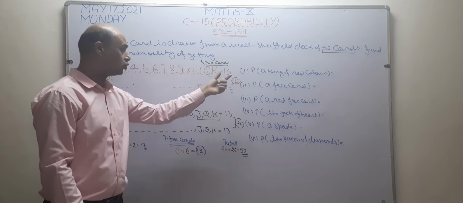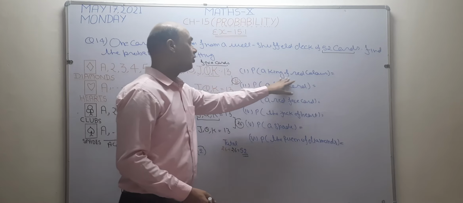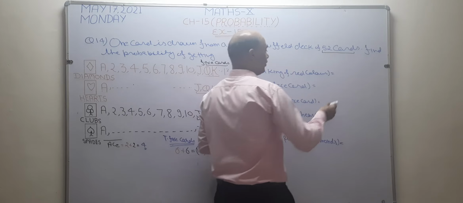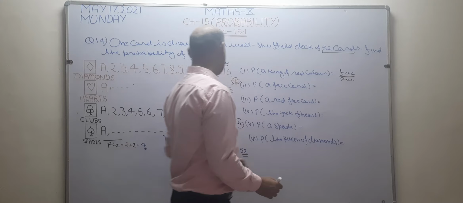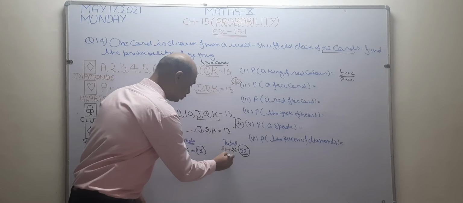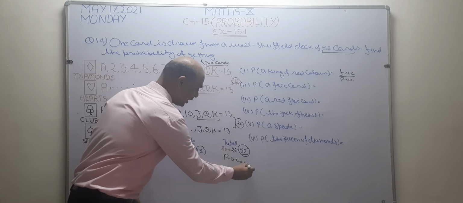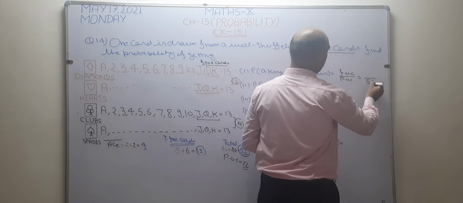Okay. Now I want to solve this question. See, what is given in this question? A king of red color. First, I want to write the formula: number of favorable outcomes upon number of possible outcomes. Now, in this question, how many possible outcomes are there? Total possible outcomes is 52, the total number of cards. So I will write 52 in the denominator of every question.